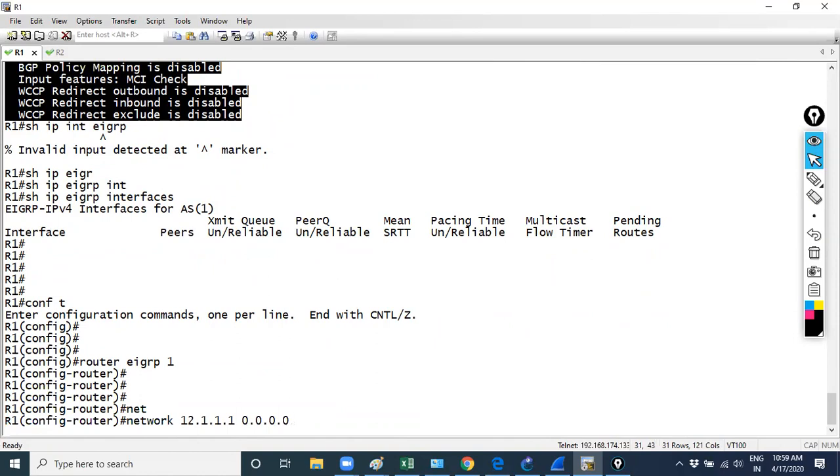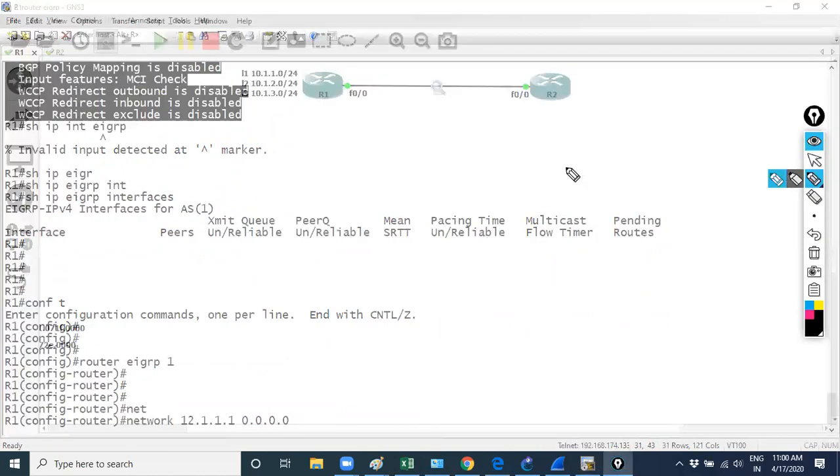I have a question. In the real world, what is the best practice to implement EIGRP using the network command to advertise the routes? Actually, it depends on what kind of information you have. You just know the prefix information, like which prefixes are running on this interface. That means how you will enable the EIGRP process over here by using the network information. But suppose you know which IP is running over here. You can use that IP also.